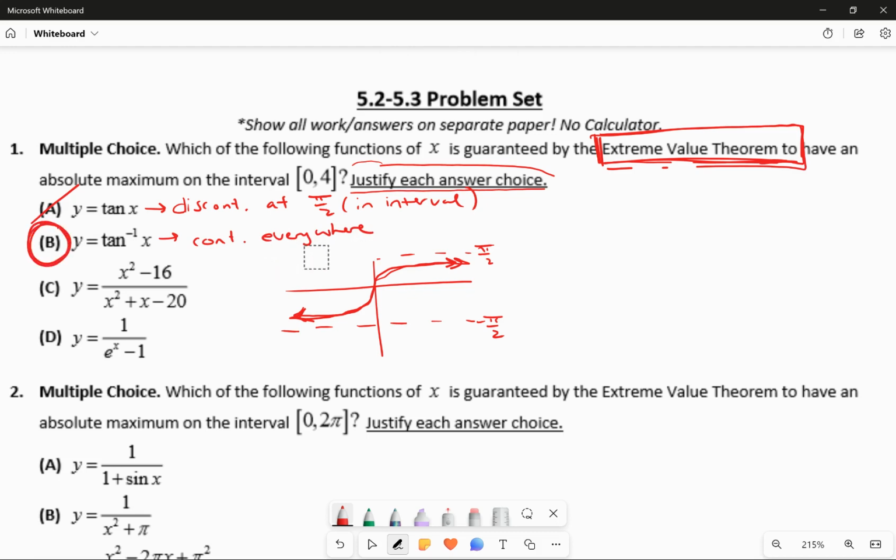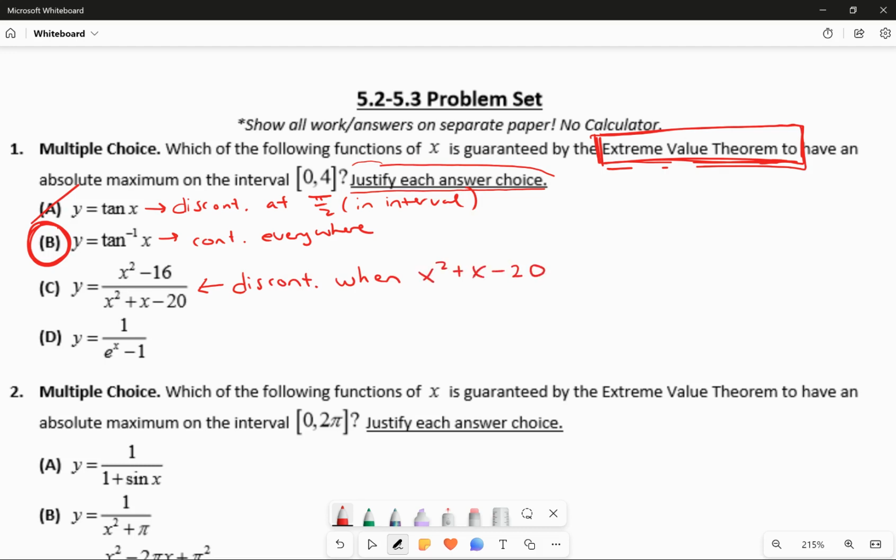Now, you can't stop there, because I did say justify each answer choice. So we've got to talk about the continuity of the other problems. In part C, we have a rational function. A rational function is discontinuous when the denominator equals 0. This is really good practice in considering when a function is continuous or not, so you need to be readdressing those skills. If I factor the denominator, that would be x plus 5 times x minus 4. So this is discontinuous at x equals negative 5 and 4.